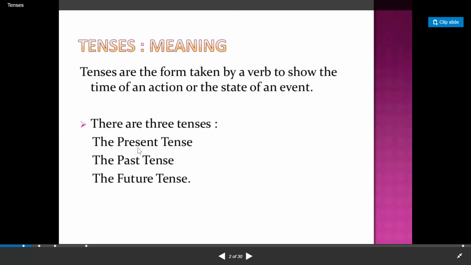Our life consists of present. We mostly live in the present, and the moment that just passes away turns into past, and whatever we think about the future or make plans for the upcoming time would be discussed under future. So these are three basic major time frames: present, past, and future.